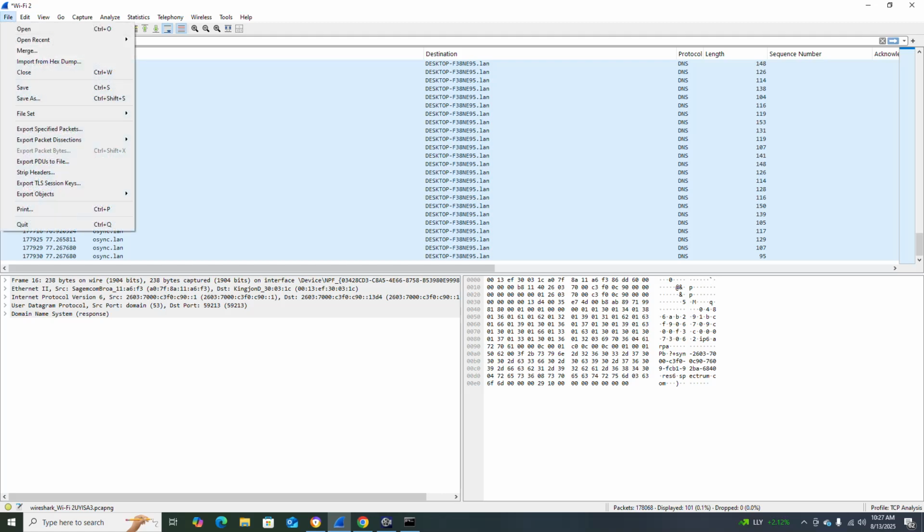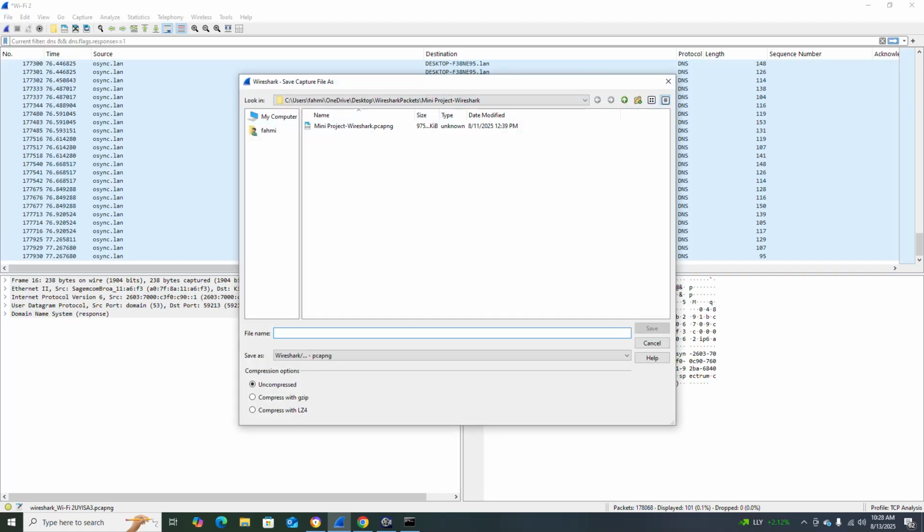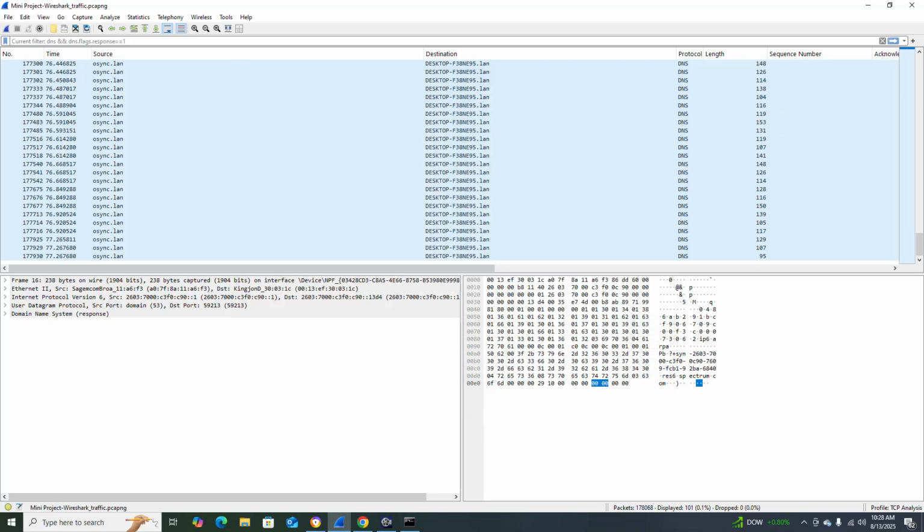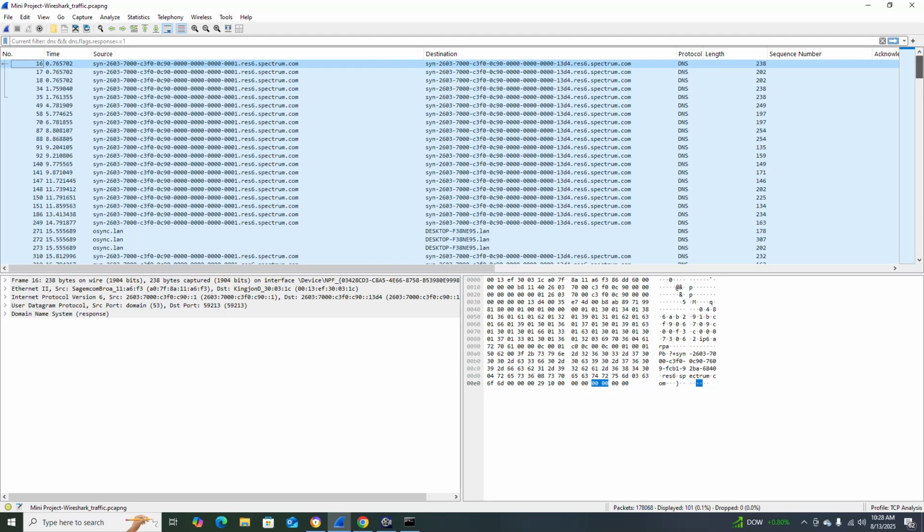Stop the Wireshark. Now I'll save it as mini project Wireshark. There is a folder named before, so I just take mini project Wireshark traffic. I save it as a PCAPNG capture, so save. So now we'll do over there. Here if you go to this one, then I'll see everything.